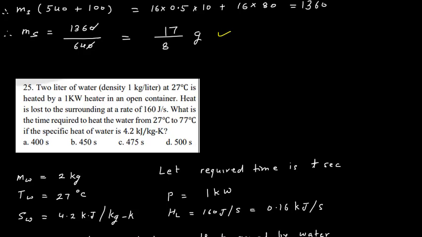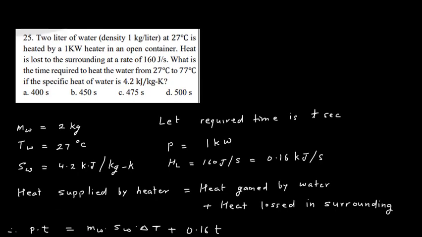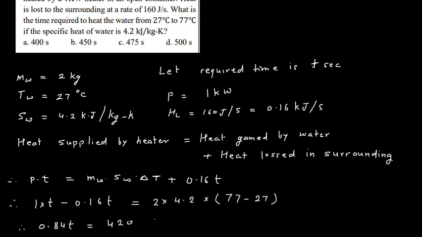So here heat supplied by the heater in time t will be equal to heat gained by the water plus heat lost in the surrounding. So mass of water is given 2 kg, temperature of water is given 27, specific heat of water is 4.2 kilojoule per kg Kelvin. We consider that time required is t second. Now power is given 1 kilowatt and heat lost to surrounding is 160 joule per second. 160 joule means 0.16 kilojoule.